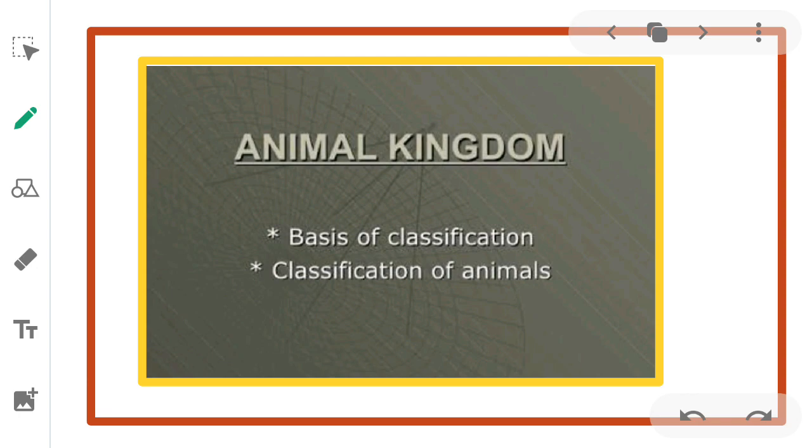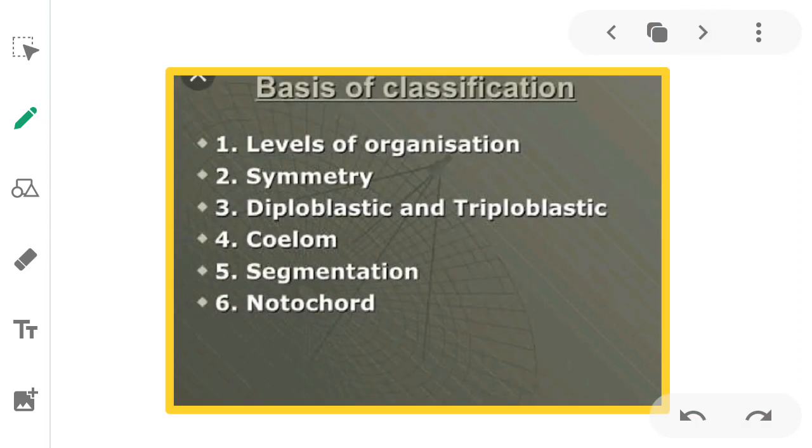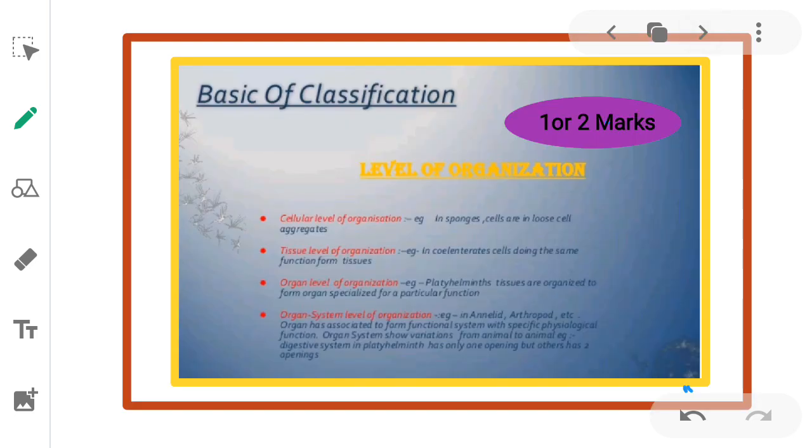In animal kingdom, we'll study first basis of classification and classification of animals. Let us study about basis of classification. In basis of classification, we'll study the different organization. First, levels of organization, symmetry, diploblastic and triploblastic, coelom, segmentation, notochord. So, let us study about the basis of classification.